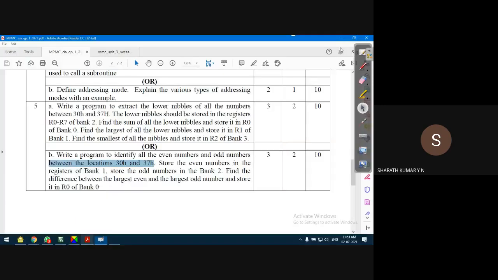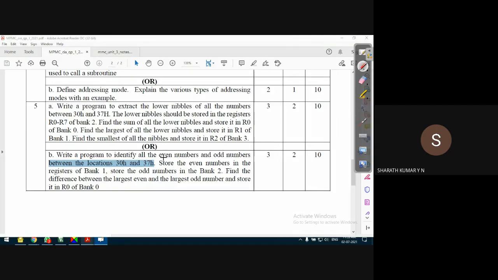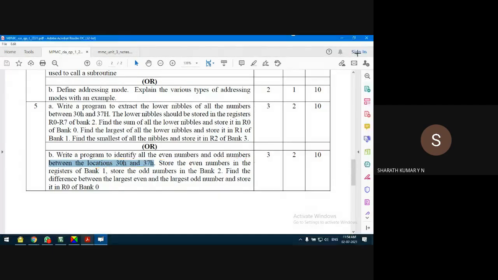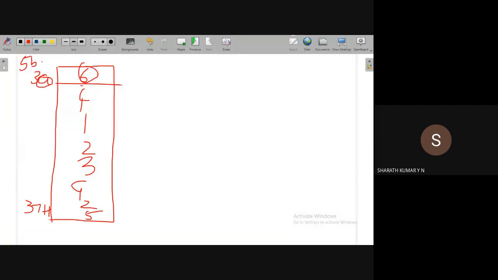First part of the program says you have to find out, identify all the even numbers and odd numbers between the locations. Okay, so in the given data, you have to identify which are the even numbers, and which are the odd numbers. Very simple. Okay.